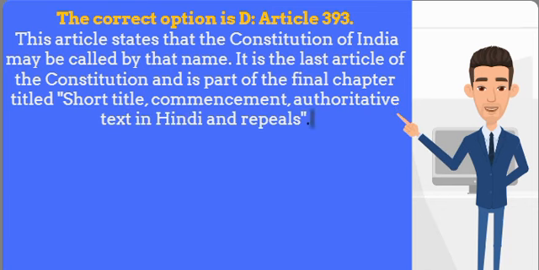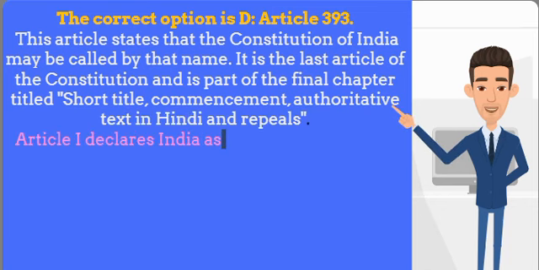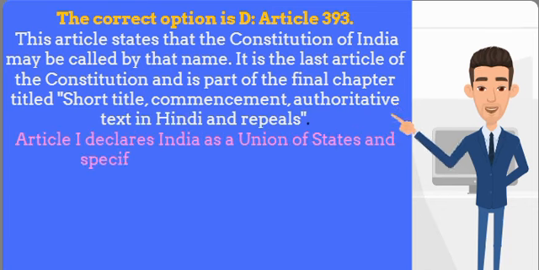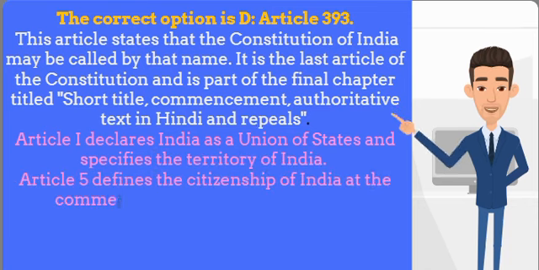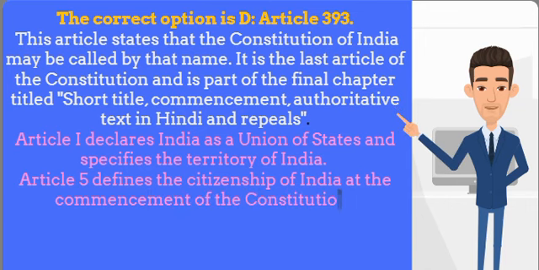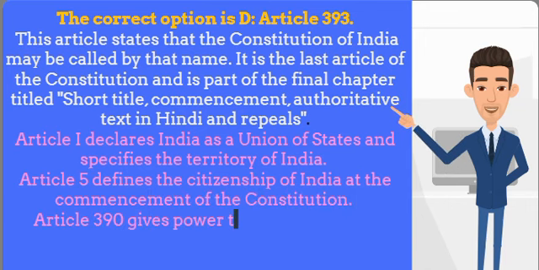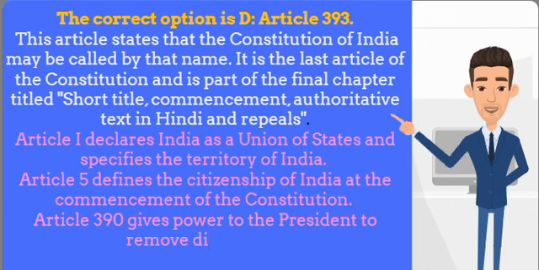Article 1 declares India as a union of states and specifies the territory of India. Article 5 defines the citizenship of India at the commencement of the Constitution. Article 390 gives power to the President to remove difficulties in giving effect to the provisions of the Constitution relating to the transition from the Government of India Act, 1935 to the Constitution of India.